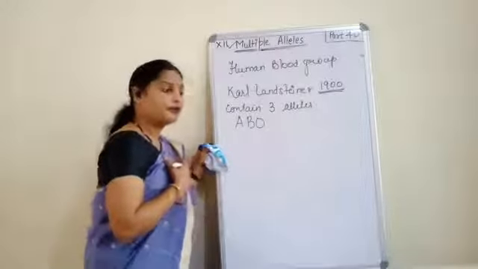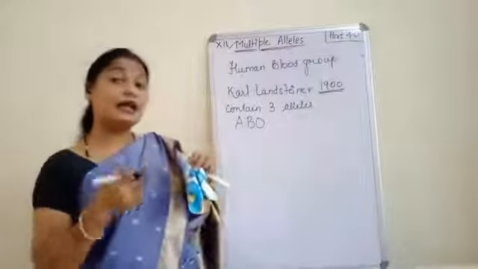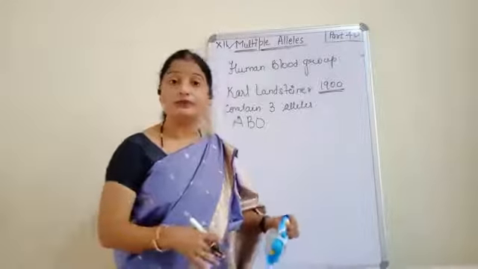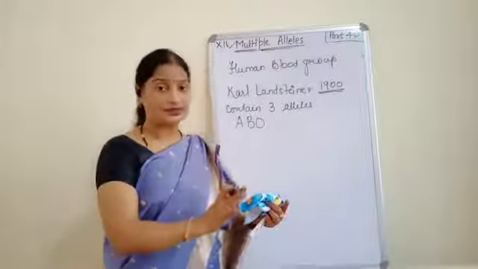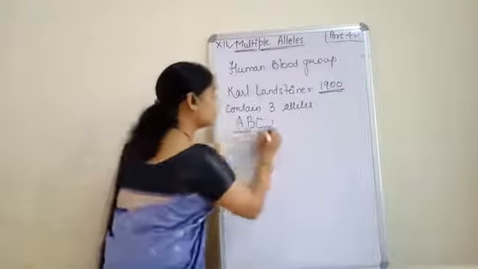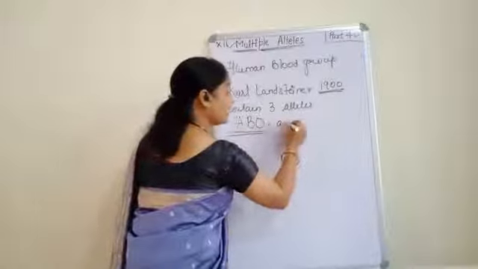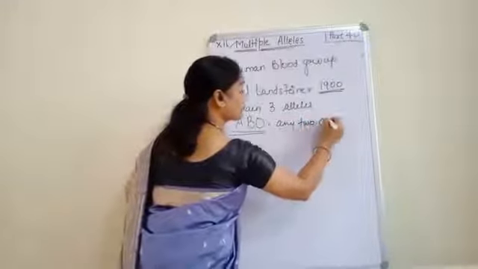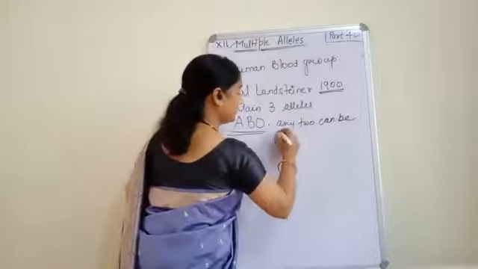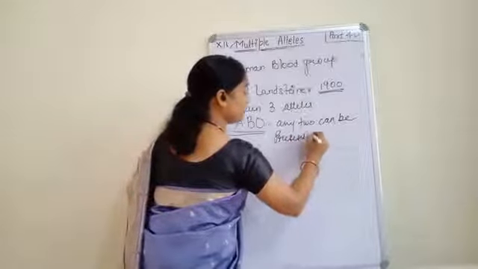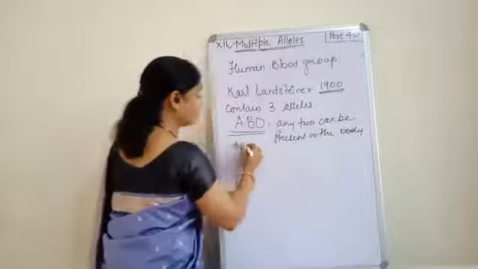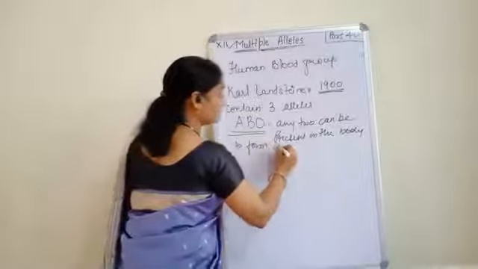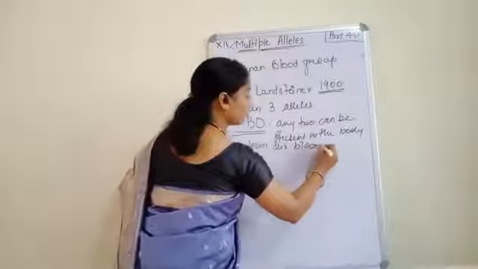So we have three alleles for our blood group, but in a person, only two can be present. Out of the three, any two can be present in the body to form our blood group.